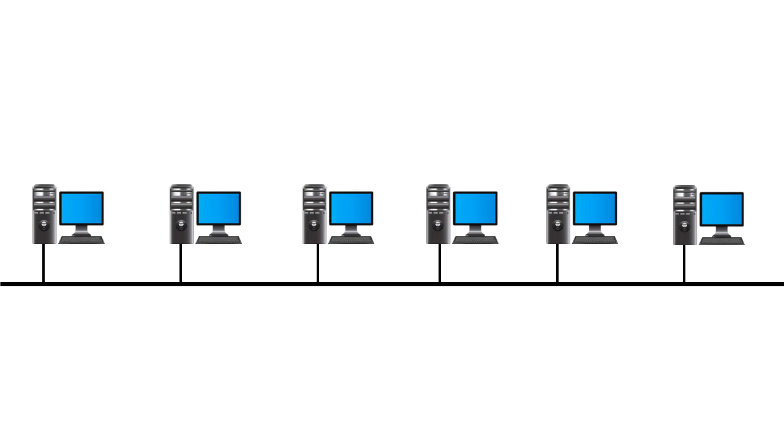Now let us discuss its limitations. It is quite difficult to detect the specific area of a fault if one arises in the network, because there are many taps which connect the drop lines to the backbone cable. These networks are not scalable, as there is a limit on the number of nodes that can be connected to a single backbone cable. So it is difficult to extend the existing network with more networking devices.